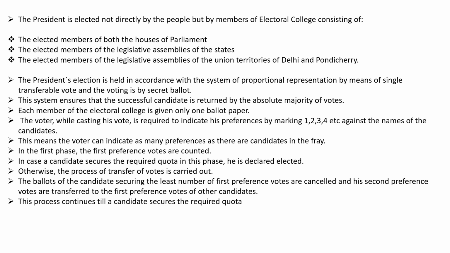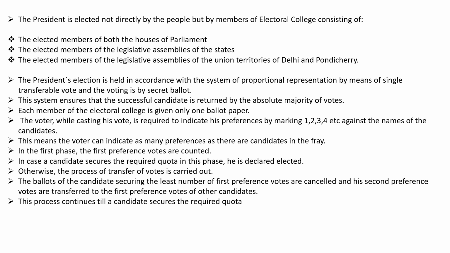The President's election is held in accordance with the system of proportional representation by means of a single transferable vote, and the voting is by secret ballot. This system ensures that the successful candidate is returned by the absolute majority of votes. Each member of the Electoral College is given only one ballot paper. The voter, while casting his vote, is required to indicate his preferences by marking the order of 1, 2, 3, 4, etc. against the name of the candidates. This means the voter can indicate as many preferences as there are candidates in the fray.